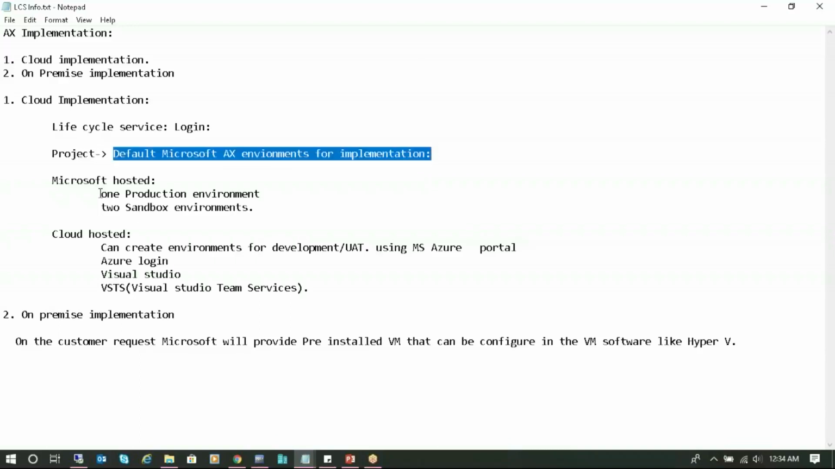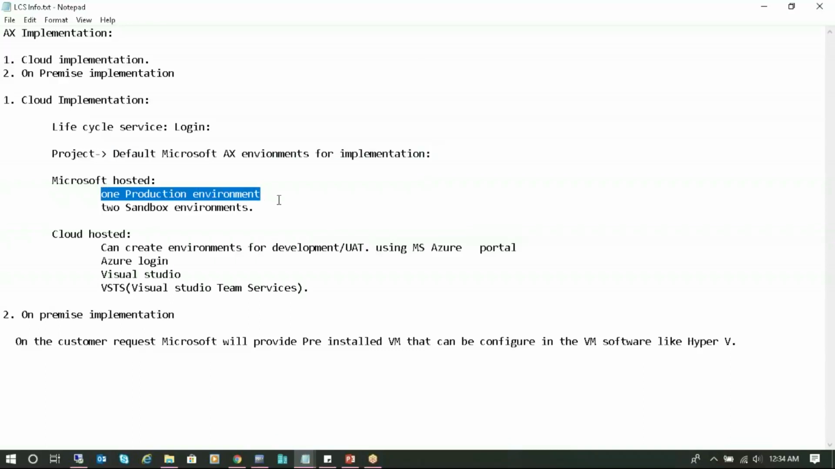There are three environments. One is for production, for final live. The two sandbox environments can be used for UAT or development: one for UAT and the other for development. It's all up to the customer's understanding and the implementer's understanding and requirement. They may use the two sandbox environments for UAT or whatever they want. If they want to develop separately, they can buy extra environments from Microsoft, or they can go for separate cloud hosted environments also.